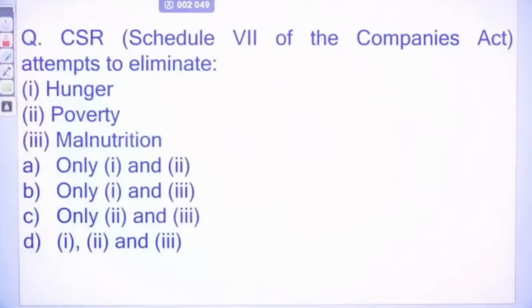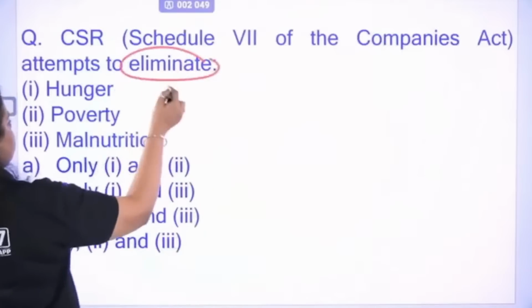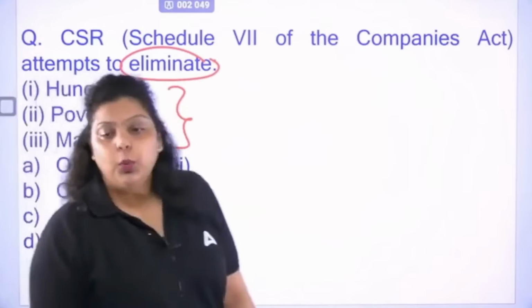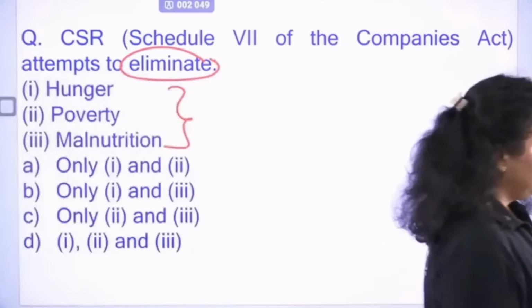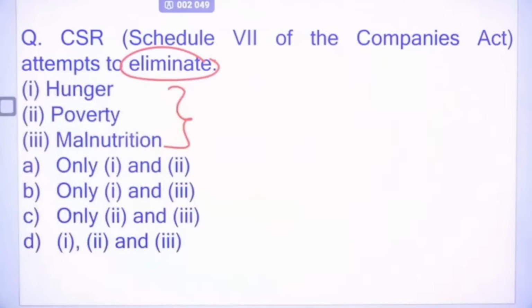Okay. CSR, Corporate Social Responsibility, Schedule 7 of the Companies Act. It helps to eliminate which of the following? Hunger, poverty, or malnutrition. So which of the following will be helped by CSR to reduce in the country?